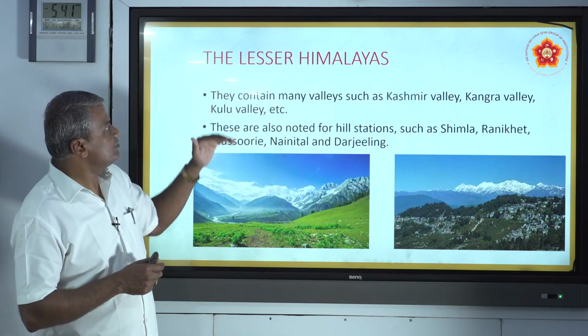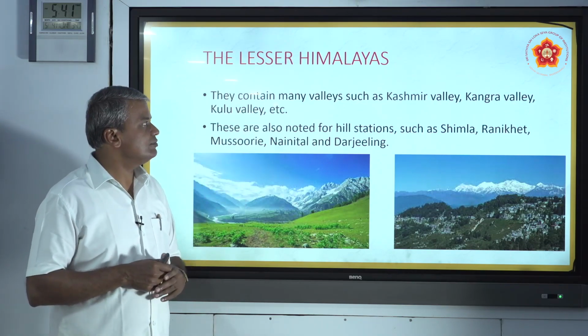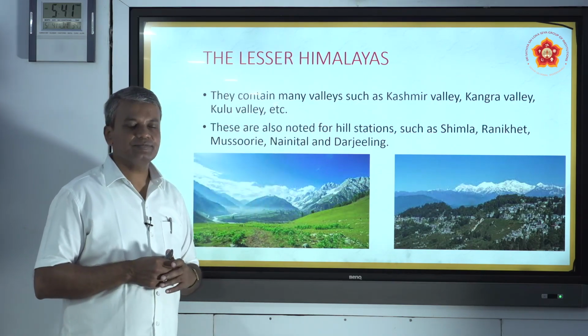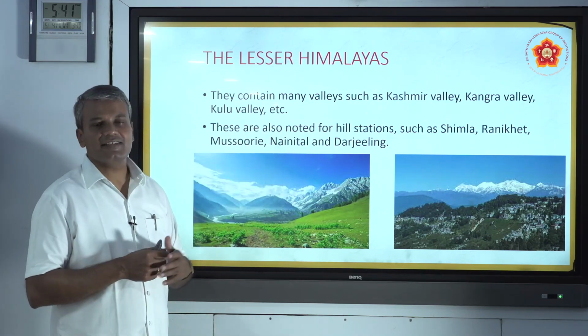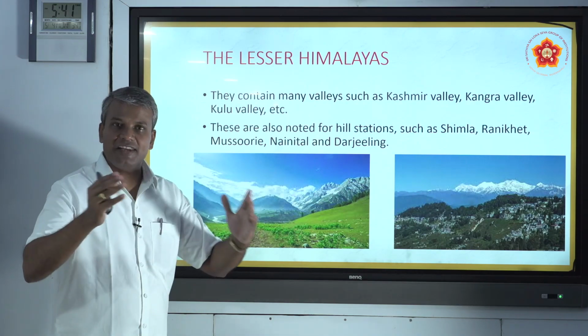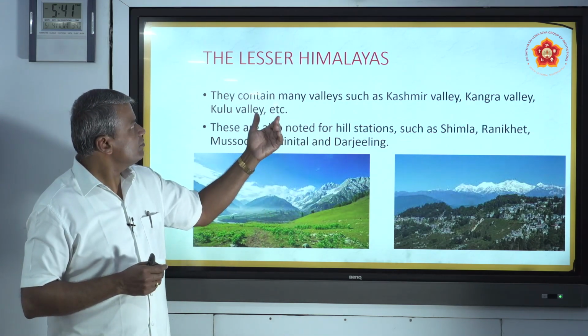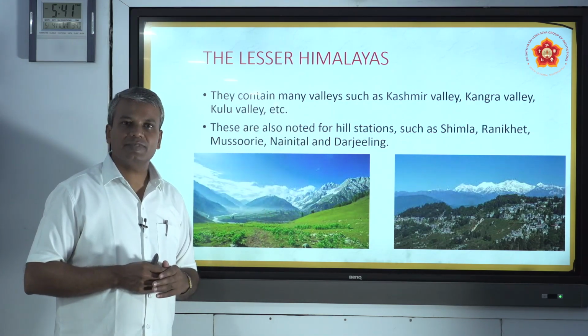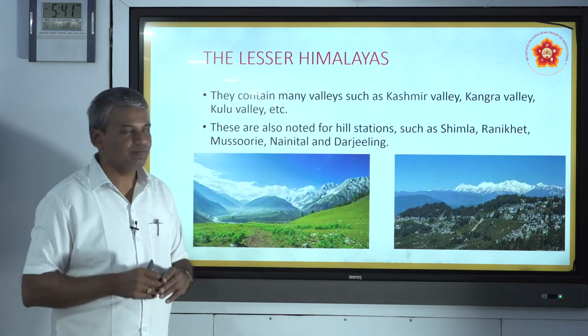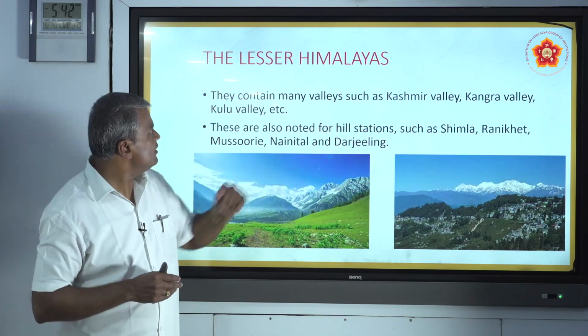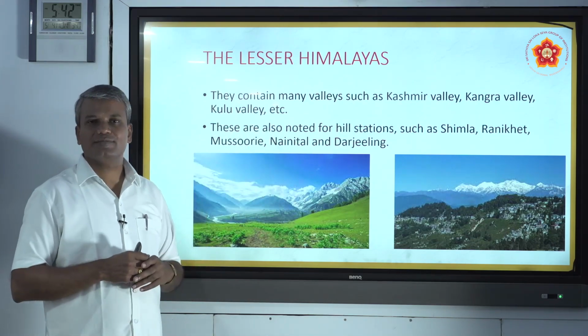They contain many valleys such as the Kashmir Valley, known for its scenic beauty, the Kangra Valley and the Kulu Valley.